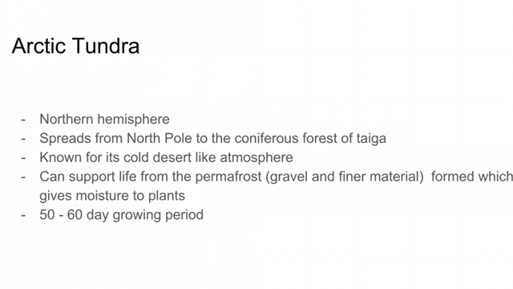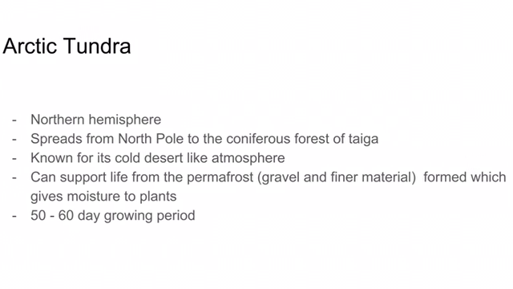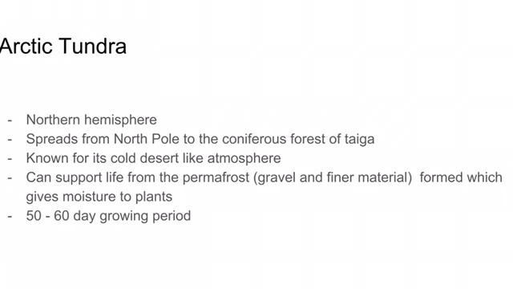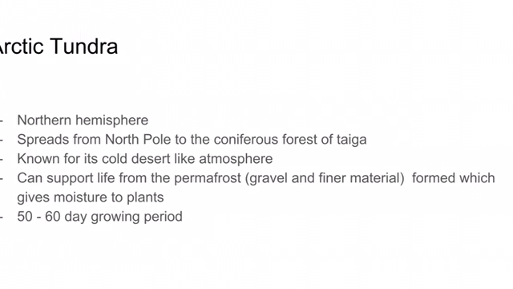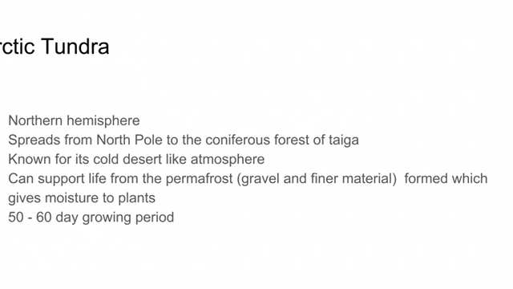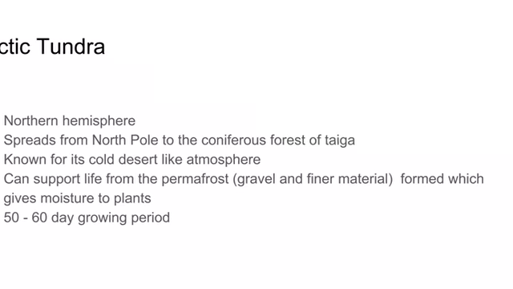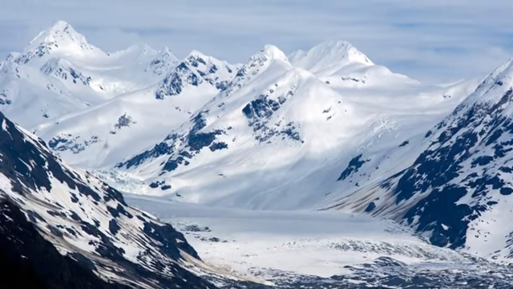The first is the Arctic. This is located in the northern hemisphere, spreading from the North Pole to the coniferous forest of taiga. It is known for the cold, desert-like atmosphere and is a home to over 1,700 plants. This is because of the permafrost that is formed, which gives moisture to plants. Mammals like polar bears can survive, but amphibians and reptiles cannot survive.